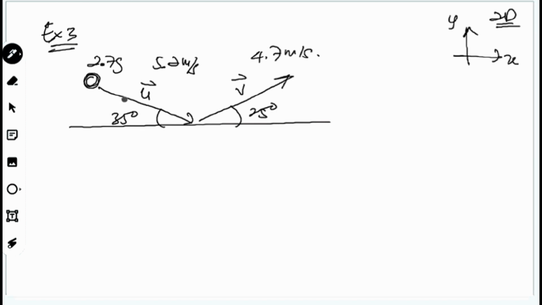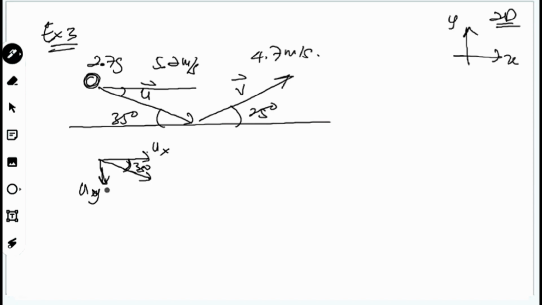Since this one is moving at an angle, there will be ux and uy. So there will be two components, the X component and the Y component. The angle here is 35. If this is 35, the angle above is also 35. So here you can calculate the angle, because it moves this way. This is 35, and the opposite angle is still 35 degrees too. So ux here.